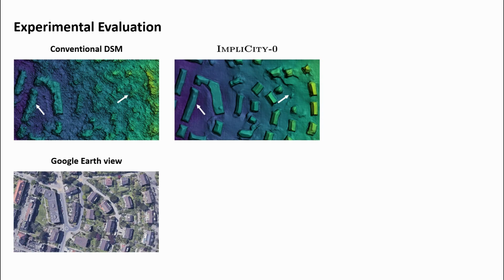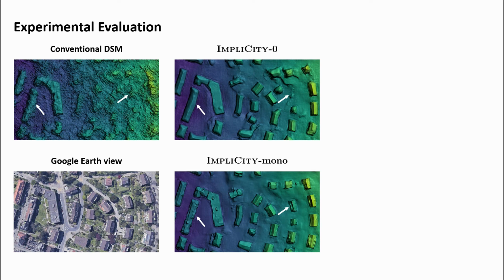When comparing the results visually, we observe that the reconstruction generated with ImpliCity zero exhibits markedly less surface noise than the conventional reconstruction. Furthermore, ImpliCity zero separates built-up areas into plausible individual units and reconstructs sharp building edges, gable roofs, and even buildings that are hardly recovered in the conventional reconstruction.